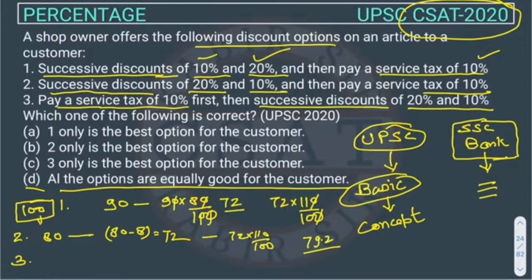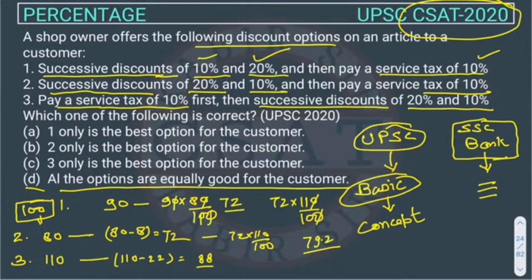Third option. What's the third option? The third option is, first of all, he is charging 10% service tax. So on 100 rupees, the price will become 110, and then giving a discount of 20%. So 20% discount over this. We will deduct 22 rupees from this, 88 rupees, right?